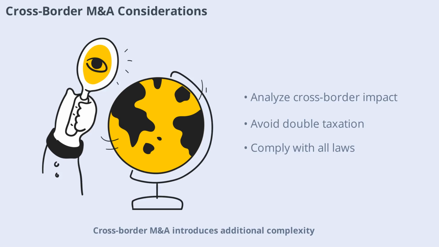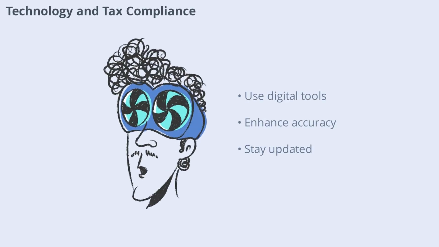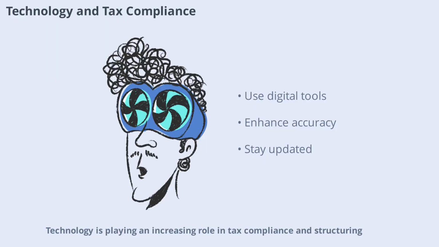Cross-border M&A introduces additional complexity, especially with indirect transfer provisions and international tax treaties. Always analyze the impact of Indian and foreign tax laws and structure transactions to avoid double taxation and ensure compliance with all relevant jurisdictions. Technology is playing an increasing role in tax compliance and structuring.